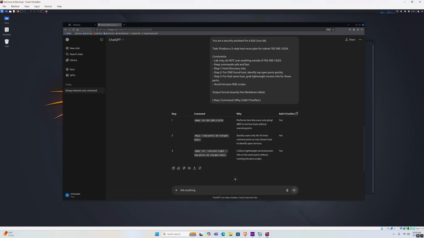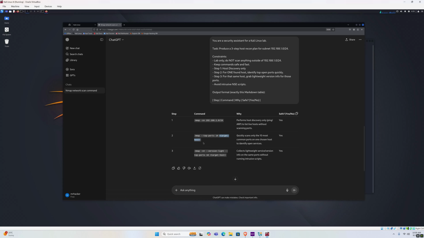And now it gives us nmap --top-ports 10 and the target host. So this, we can argue whether this is what we wanted. Is it our fault or ChatGPT's fault? Well, first of all, we didn't specify top how many ports we want to scan. So ChatGPT assumed we want 10 ports. Maybe we wanted 100 ports or top 1000 ports, right? So this is a number that we can change.